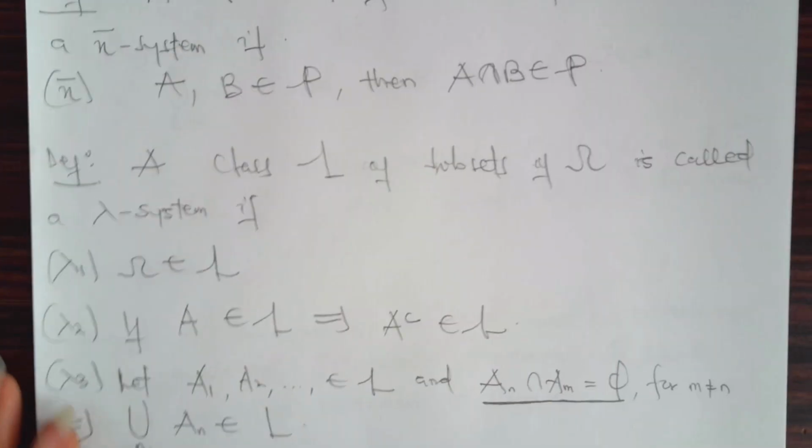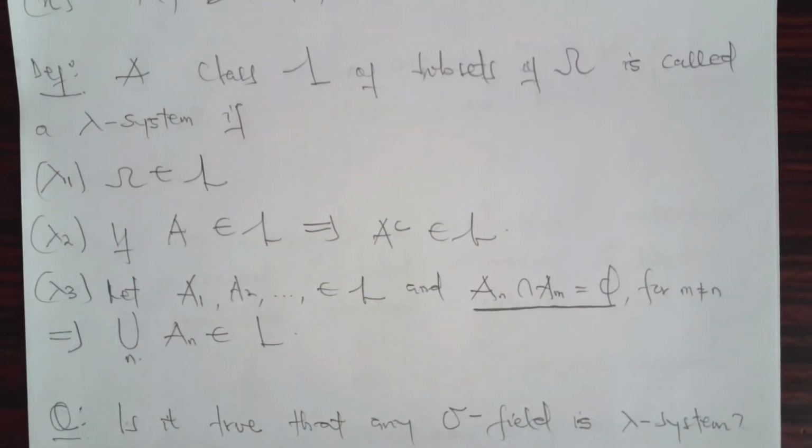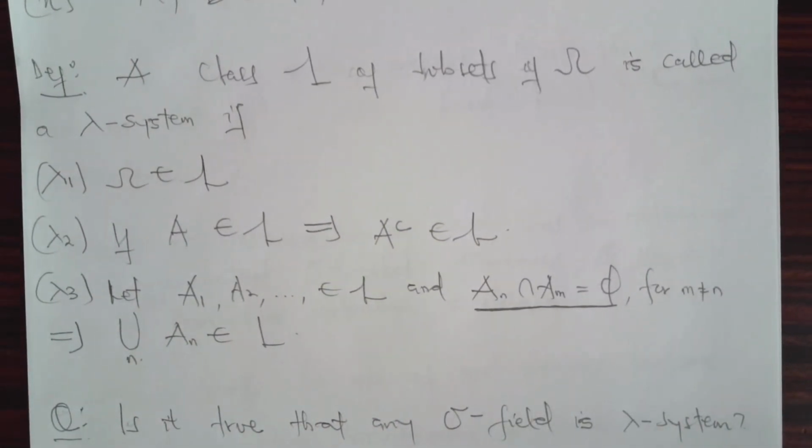By condition 3, if you have A1 through to infinity that belongs to that class, and the ANs are pairwise disjoint, this implies that AN intersection AM is equal to the empty set for M not equal to N.